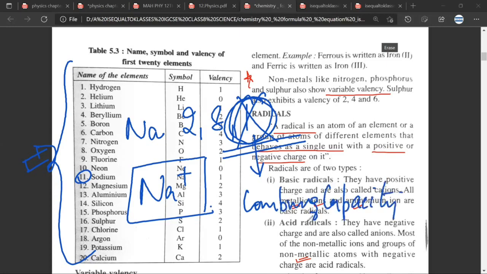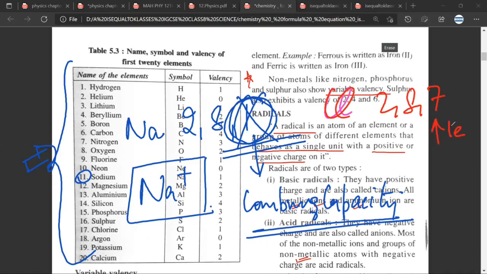Mr. Satya, any doubt? No, sir. Let me take another example. Chlorine, the electronic configuration is 2, 8, 7. It wants one more electron. So whenever chlorine goes out into the world, it always wants to have one electron from anybody that it meets. Have you understood what I've said?